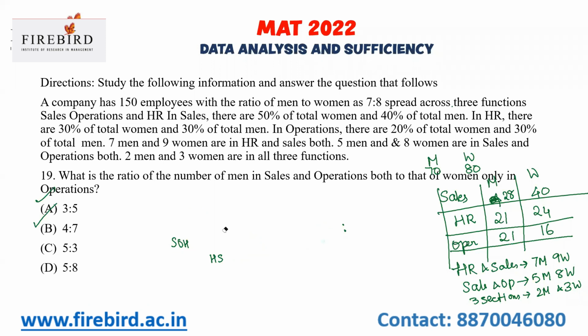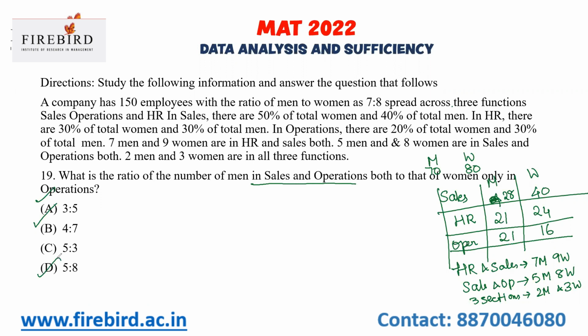What is the ratio of the number of men in sales and operations both to that of women only in operations? The number of men in sales and operations, and women only in operations.